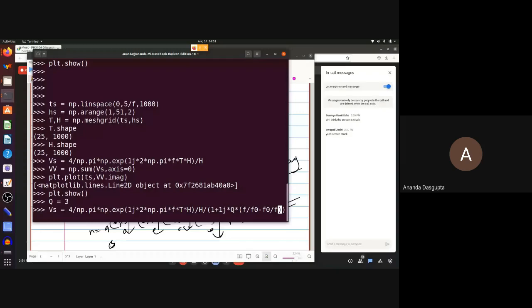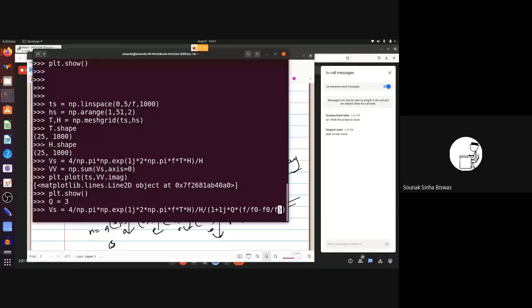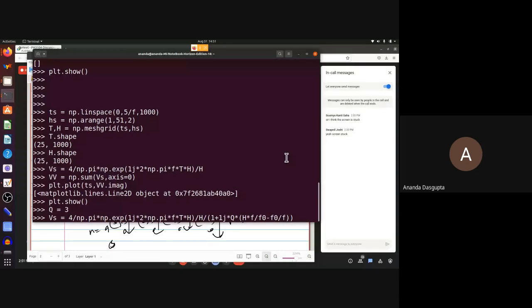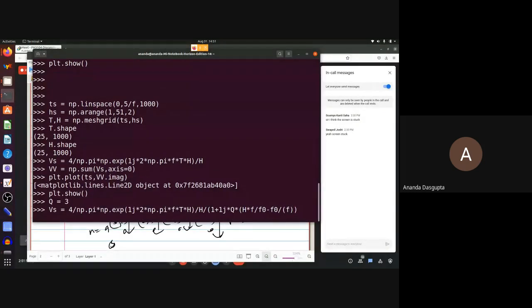Is that okay? For the fifth harmonic, the frequency is 5F. So what you should do is actually H into F, rather than putting F alone. Remember, H is an array which has all the harmonic orders. So you just use this, and of course, when you put it in the denominator, you have to be a bit careful to put F into H in a bracket, and you're done. That's it.